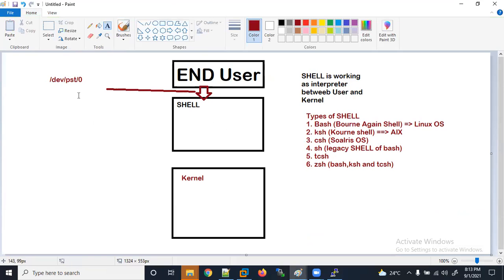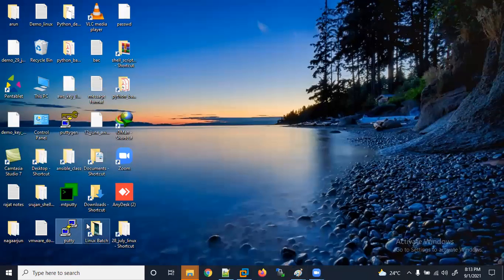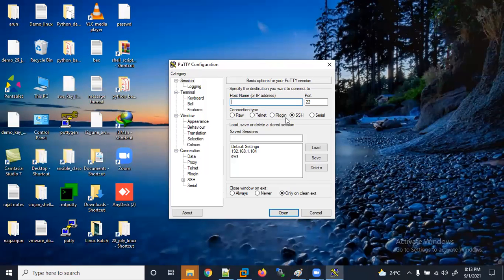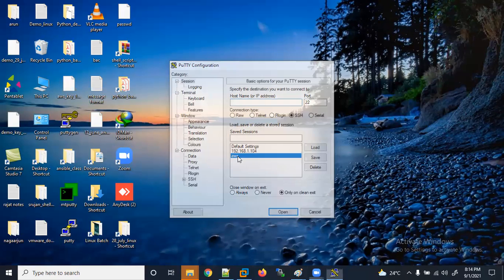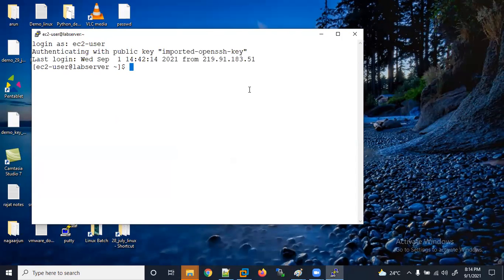First it will create a session. Now I'm using PuTTY again, using the SSH protocol. Here we access our server using SSH port number 22. It is a secure shell. Now it will establish a connection. I'm using ec2-user. Now it has created a terminal session, and on top of the terminal session, it created a bash shell.